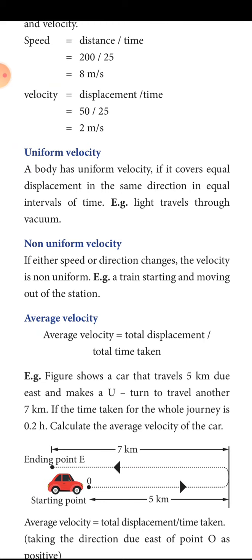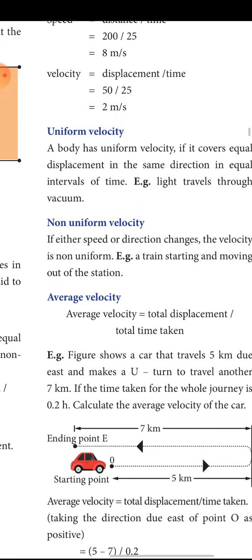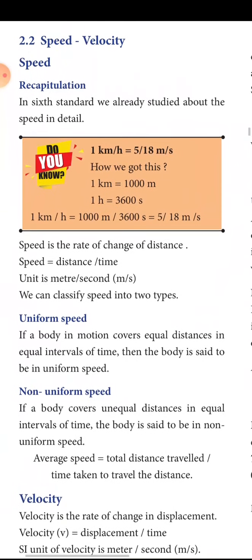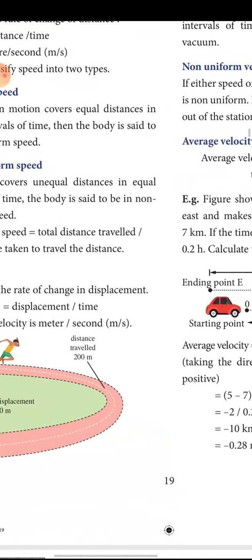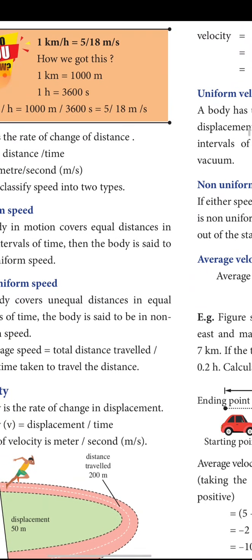As with average speed, average velocity is also total displacement by total time taken. Have you understood now what is speed and velocity? Okay, thank you.